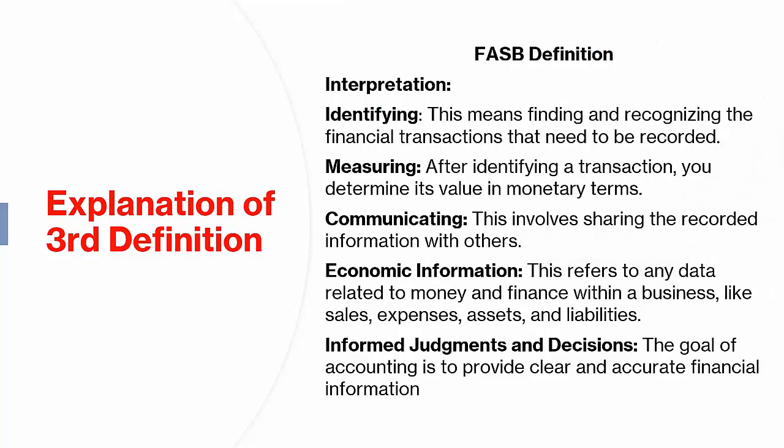Let's break down and interpret the definition of accounting provided by the Financial Accounting Standards Board, FASB, in a simple way for a beginner. FASB definition. Accounting is the process of identifying, measuring, and communicating economic information to permit informed judgments and decisions by users of the information. Interpretation. 1. Identifying.